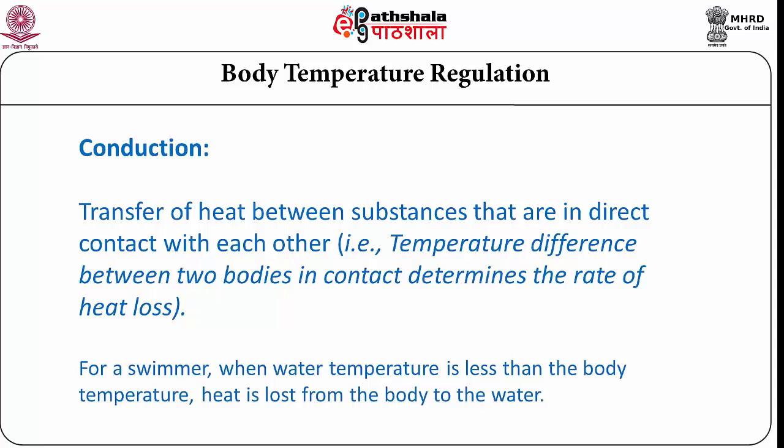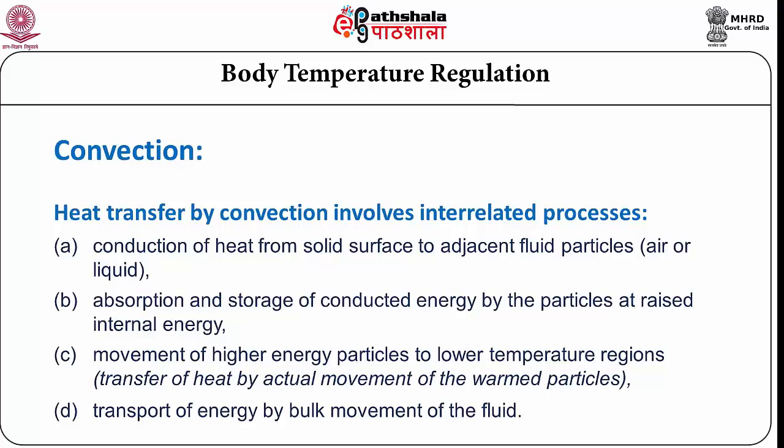A swimmer immersed in water exchanges heat between the water and his body. So when the water is colder than his body, heat is lost from the body to the water. In the case of convection, the heat transfer involves several processes.